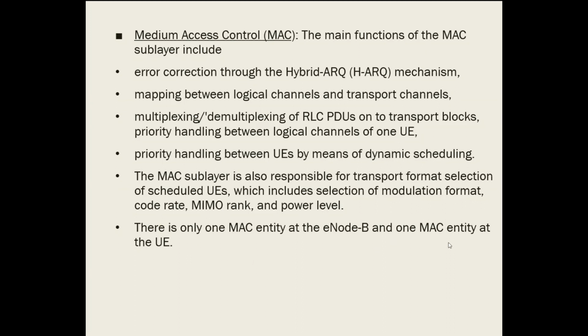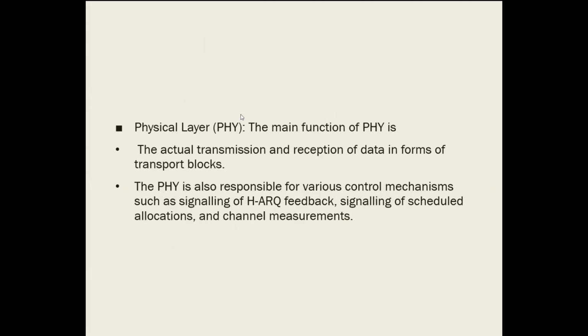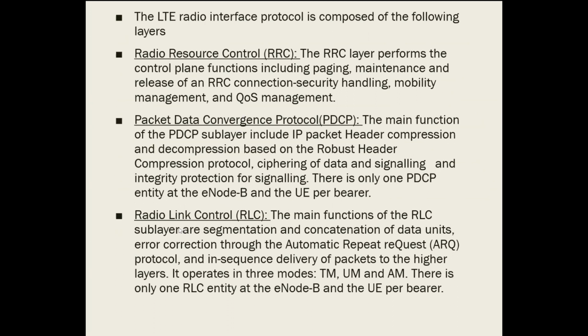So 2 different MAC entities will be there. One is at the E node, one is at the user equipment. Whereas the RLC entity is shared by E node and UE. Same thing, the PDCP entity is shared by E node and UE.